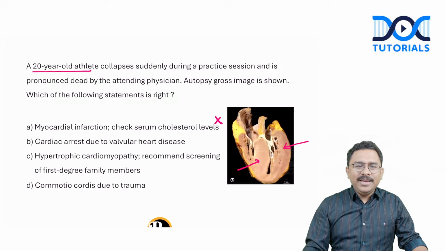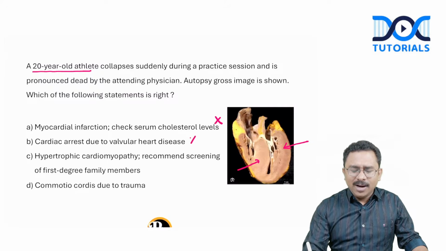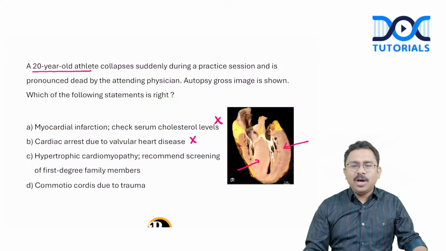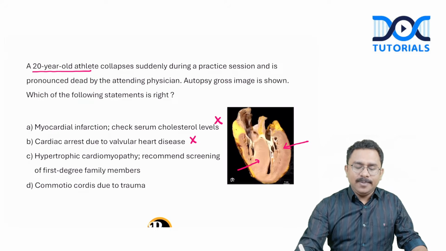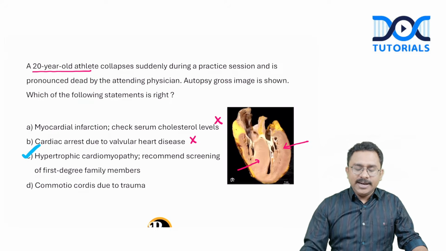That will not be the answer here. There are no other findings favoring a myocardial infarction, especially given the age of the patient, no mention of chest pain, nothing about ECG changes. Cardiac arrest due to valvular heart disease: nothing to suggest a valvular heart disease here. Then hypertrophic cardiomyopathy, yes, and screening of the first degree family members.